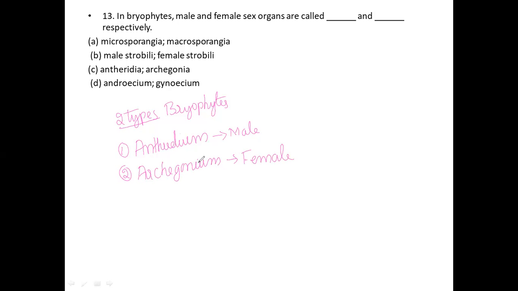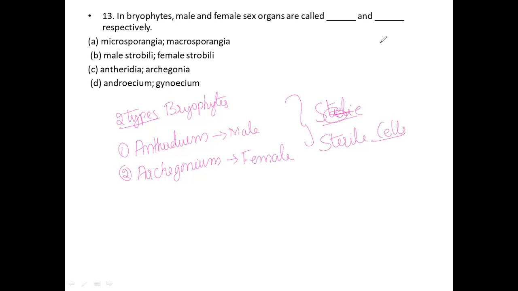Here they are multicellular and covered by a jacket of sterile cells, a multi-layer of cells.